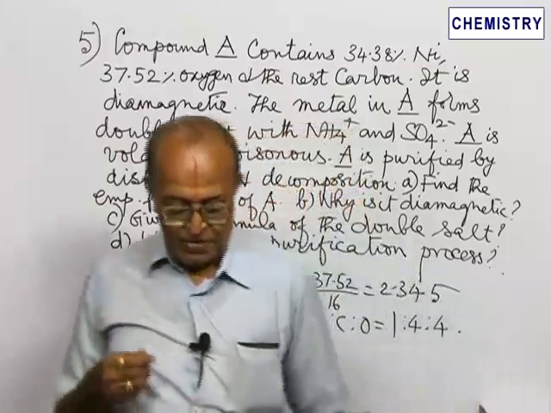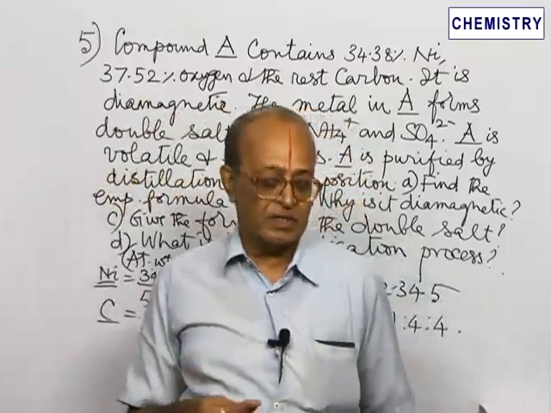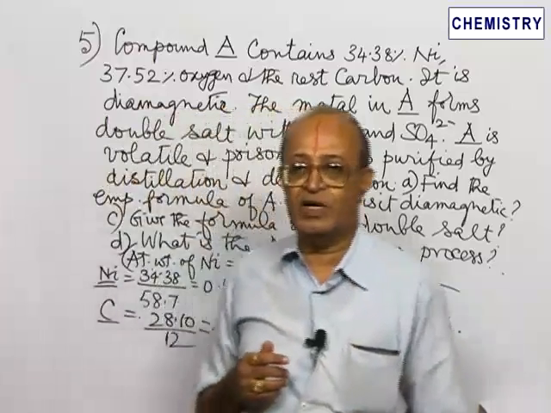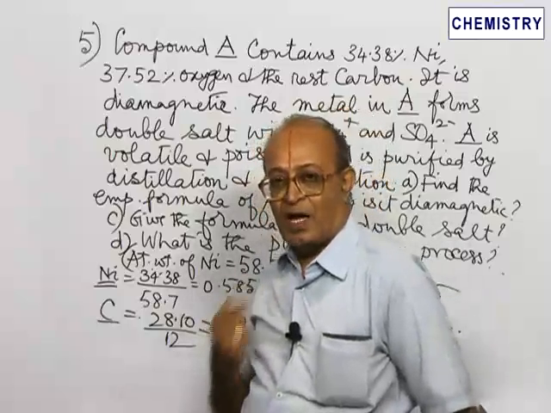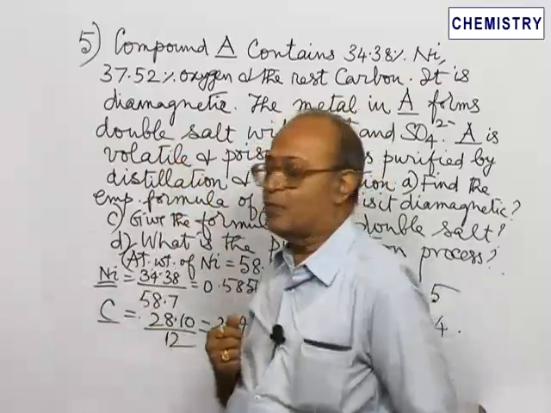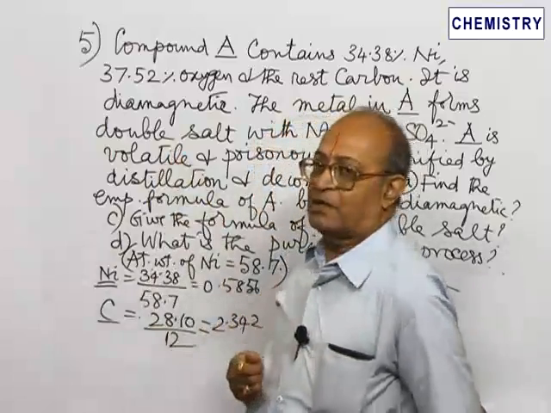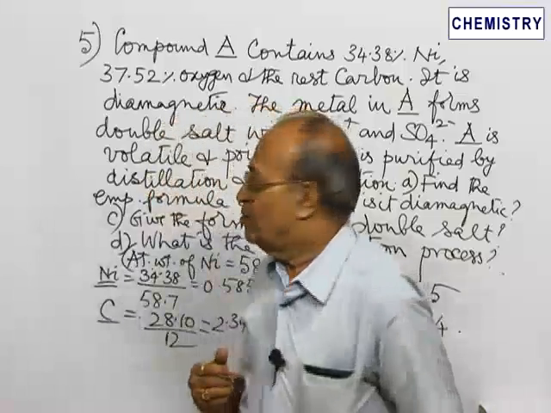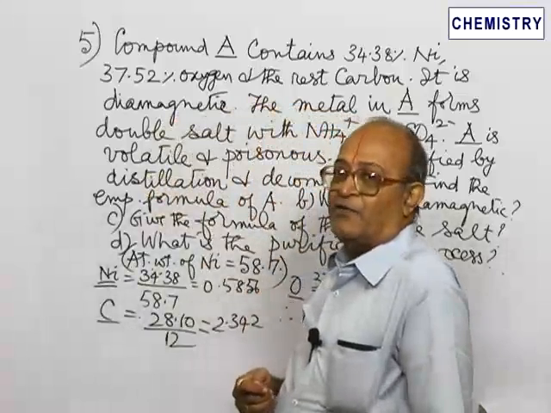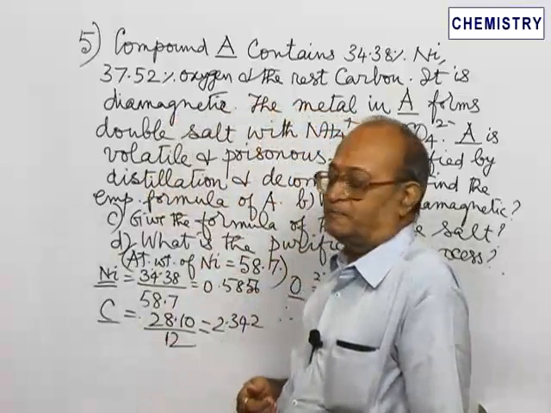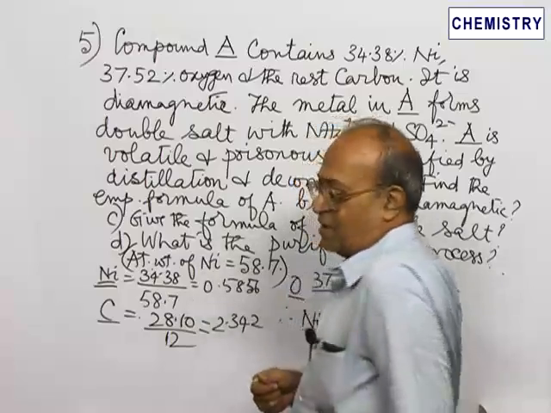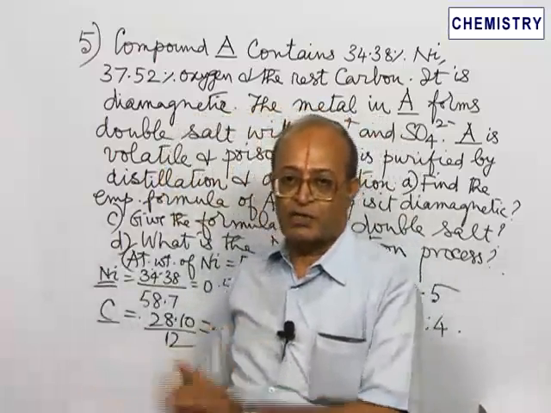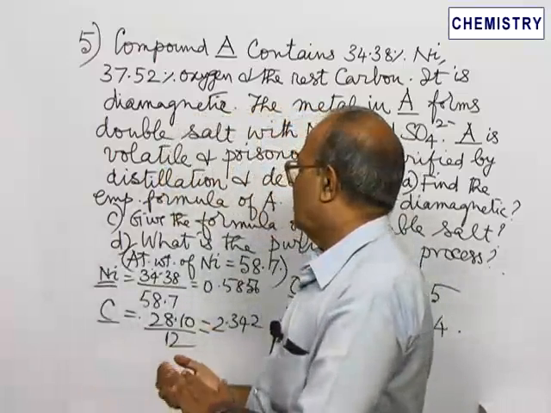If it is said that a compound is volatile and poisonous, there are cases in which these are specific points from which we can have an idea about the original compound A. This compound A is purified by distillation followed by decomposition. Bearing all these points in mind, let us try to work out this particular problem.